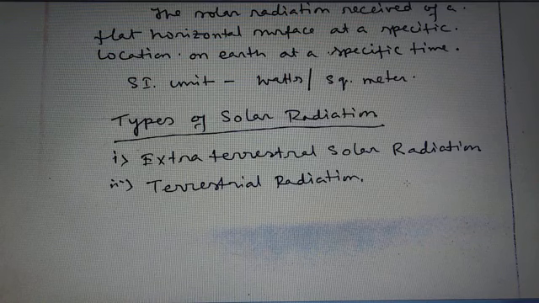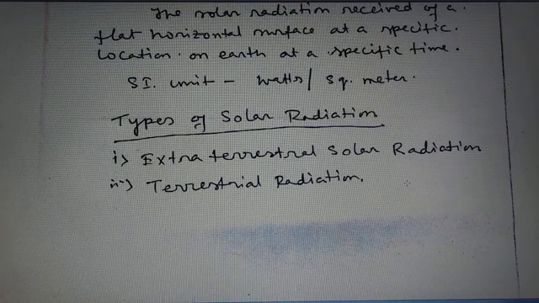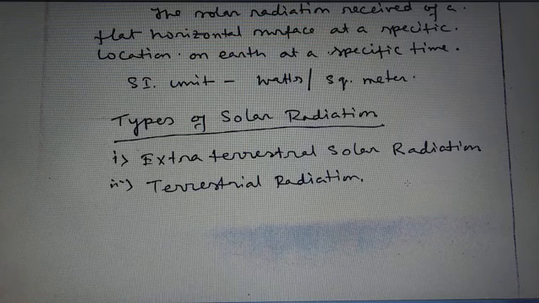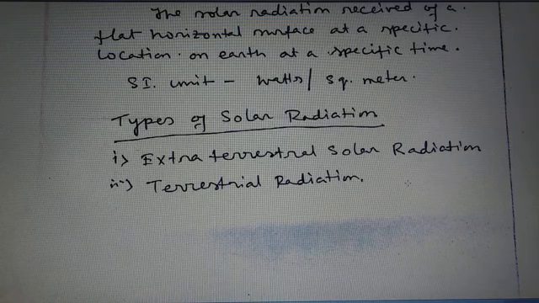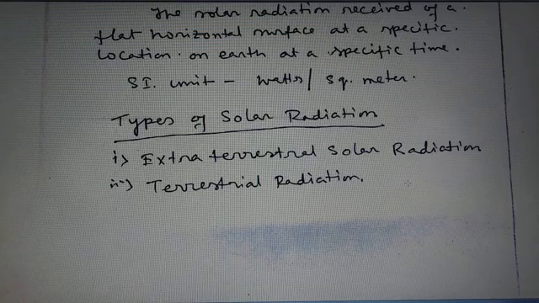Now, the extraterrestrial radiation. Extraterrestrial radiation is the solar radiation outside the Earth atmosphere. The solar radiation incident on the outer atmosphere of the Earth is known as the extraterrestrial radiation. So, in this type of radiation, 99% of the solar radiation is obtained up to a wavelength of 4 micrometers.